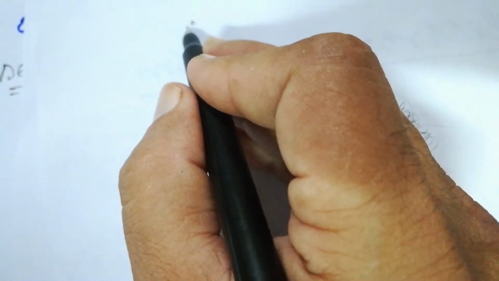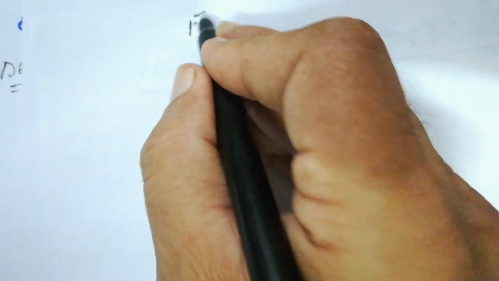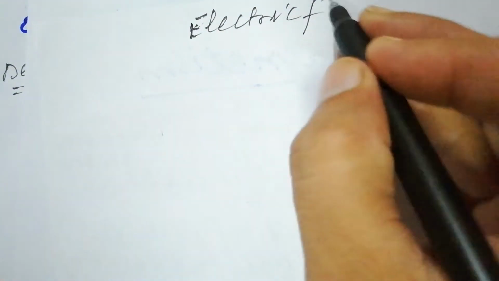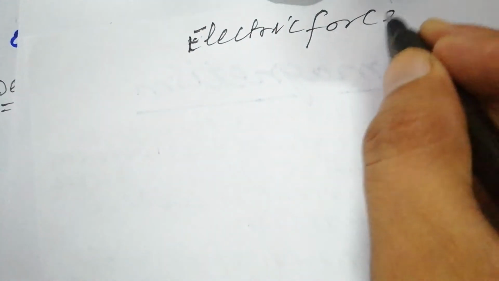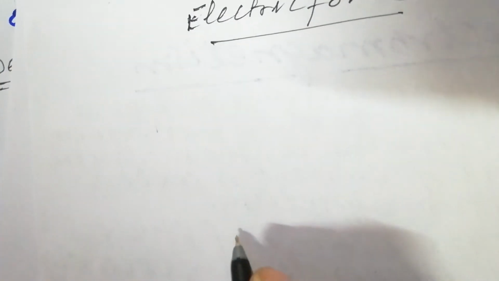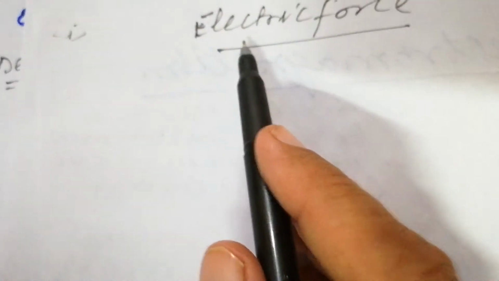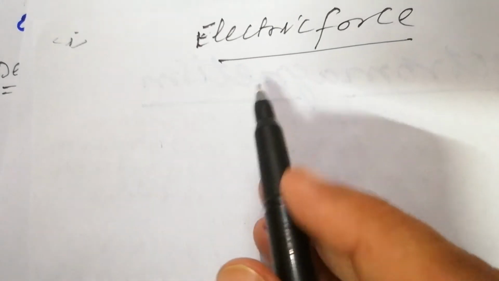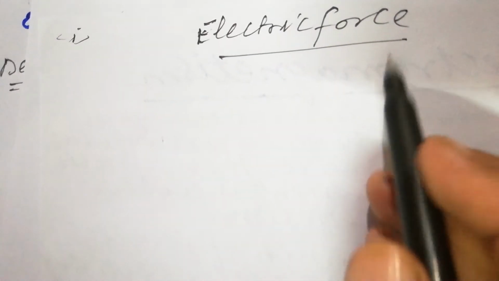When the charge enters the electric field, it experiences an electric force.